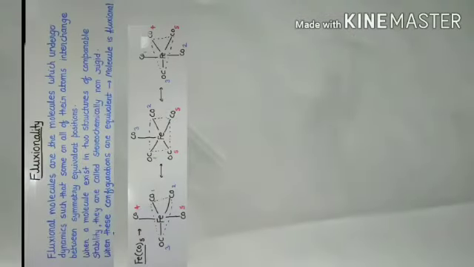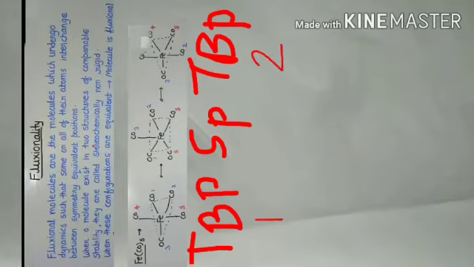Another example, iron pentacarbonyl, Fe(CO)5. It can be seen in the carbon-13 NMR spectrum. The first stage is trigonal bipyramidal, the intermediate stage is square pyramidal, and the new form is trigonal bipyramidal. The carbonyl groups 1, 2, 3 are equatorial, but here carbonyl groups 1 and 2 are axial. Here 4 and 5 are axial, and here 4 and 5 are equatorial. Therefore, there is an interchange of the carbonyl groups between axial and equatorial positions. This is called fluxionality.